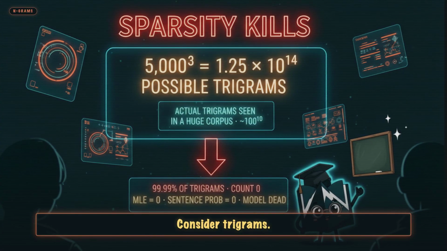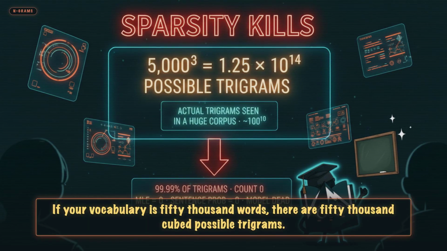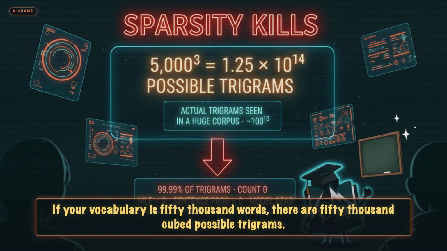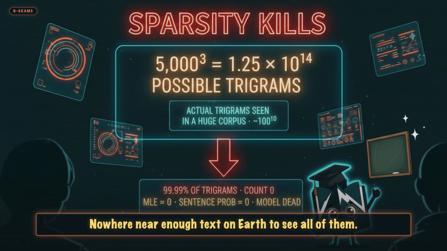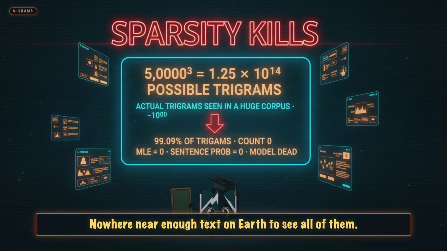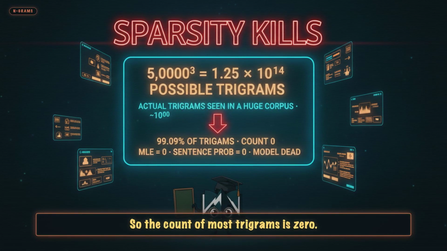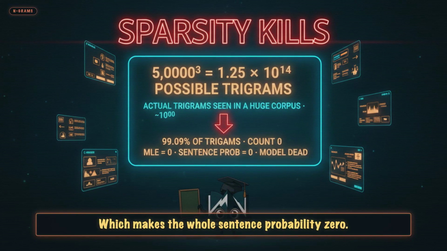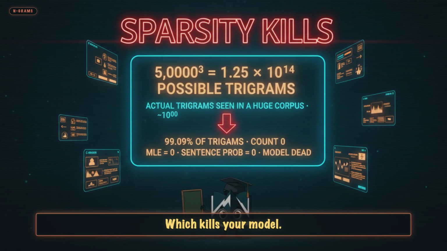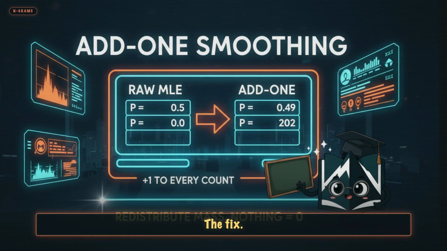Beat 2. Sparsity. Consider trigrams. If your vocabulary is 50,000 words, there are 50,000 cubed possible trigrams. 125 trillion combinations. Nowhere near enough text on Earth to see all of them. So the count of most trigrams is 0, which makes the MLE 0, which makes the whole sentence probability 0, which kills your model. The fix.